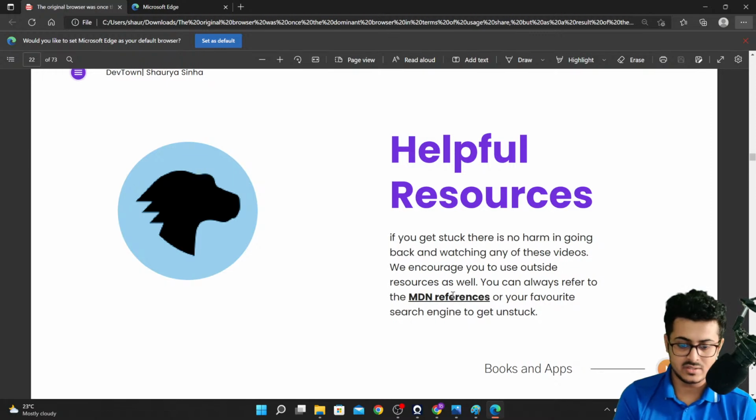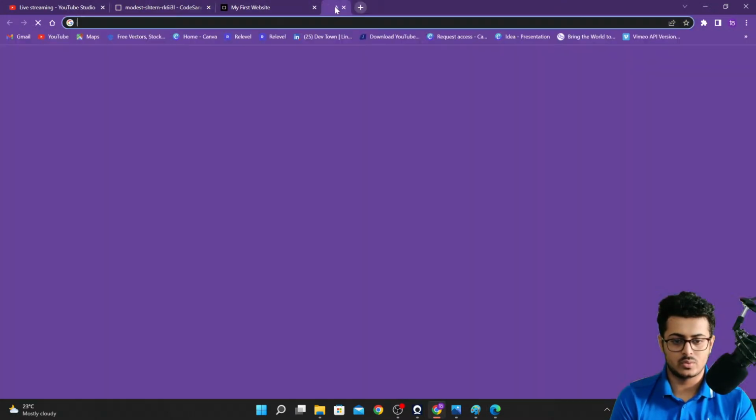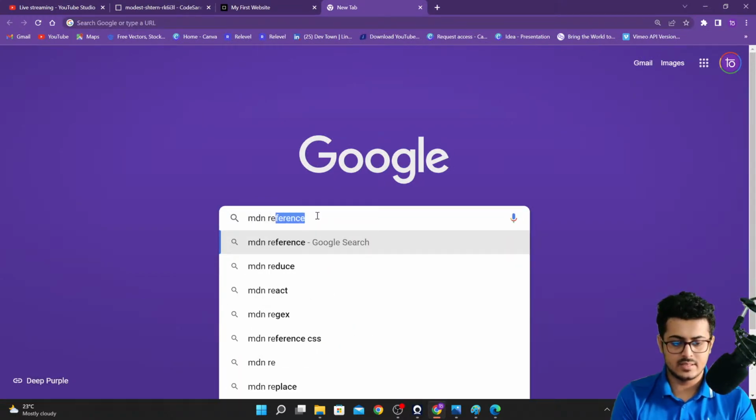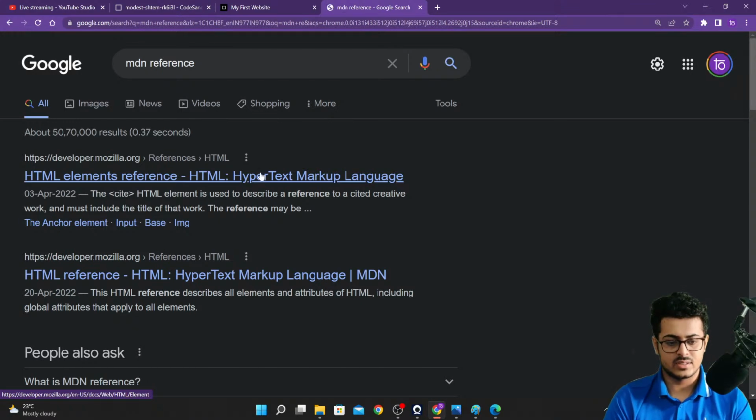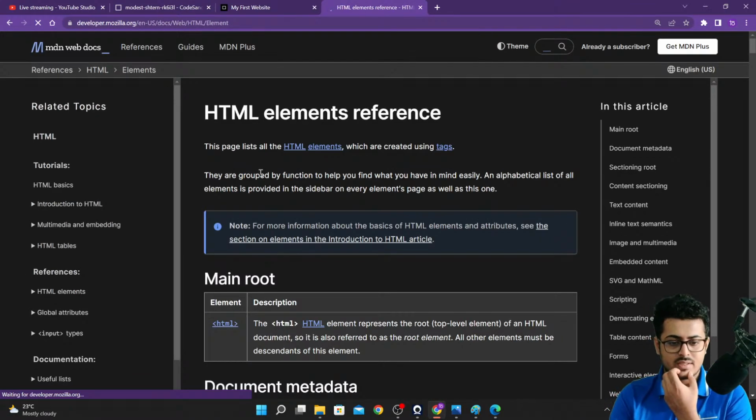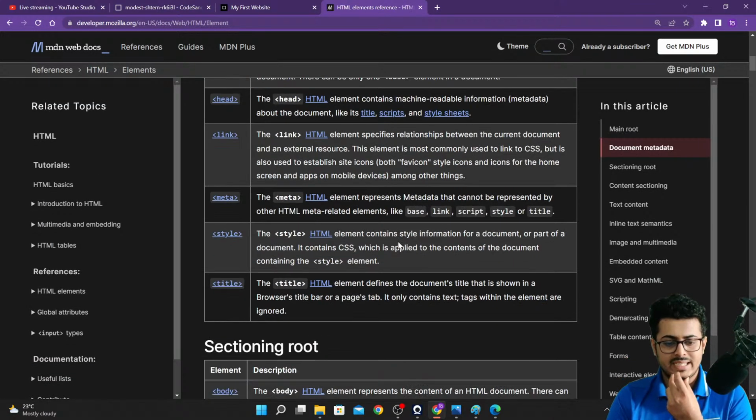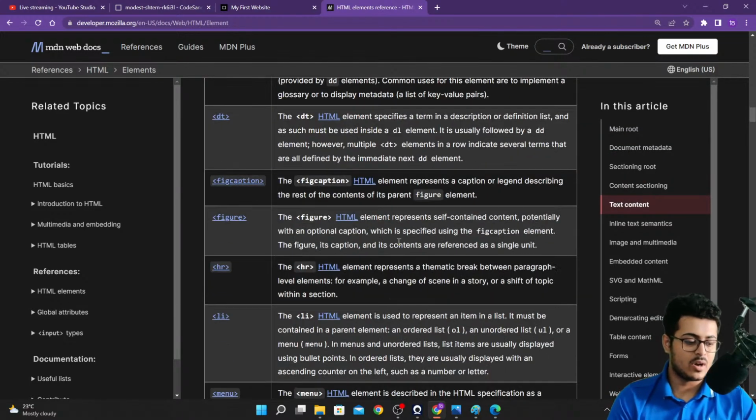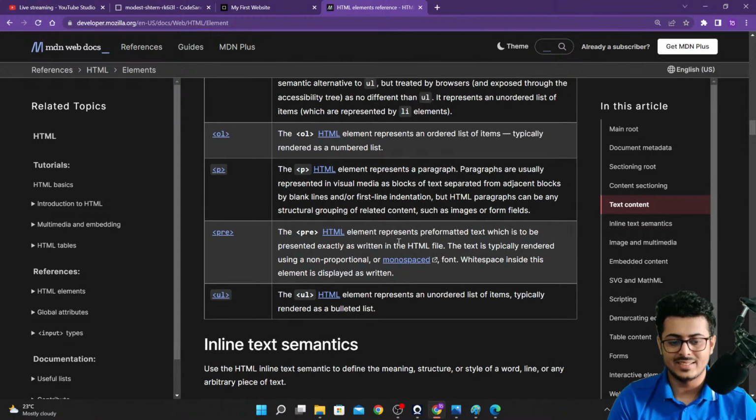If you guys are stuck anywhere at any point of time, you can definitely take references from MDN references. You can just go to Google and search for MDN references, and click on the HTML reference itself. You can go through the entire page. It has a lot of different stuff inside of it. Any type of tag that you want to use, you will be able to understand its usage.